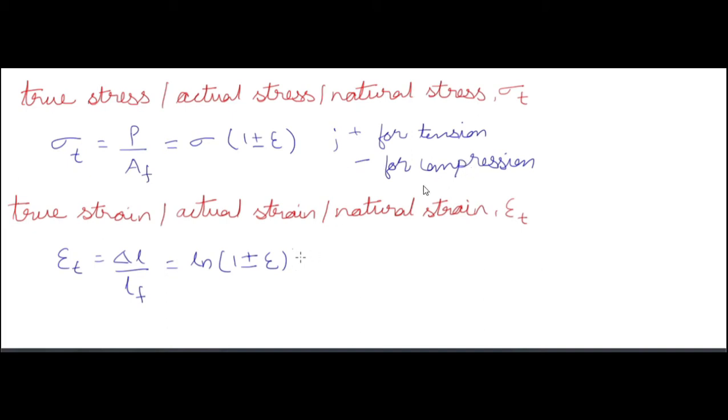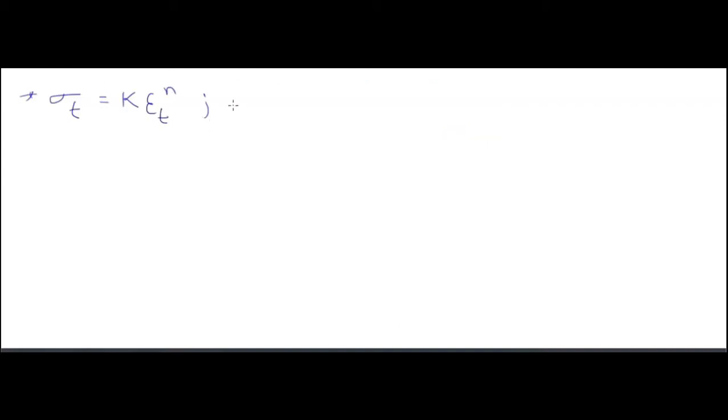Now from these two values you can see that true stress and true strain are always increasing values, they never decrease, so they will always be moving upwards on a curve. If you make a graph of that, you will always find these values increasing.